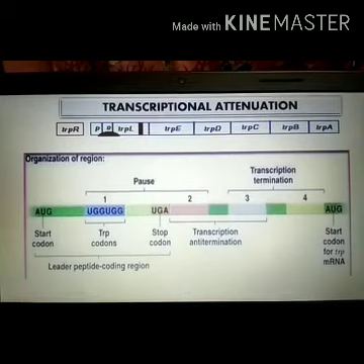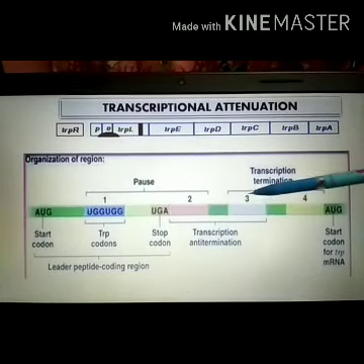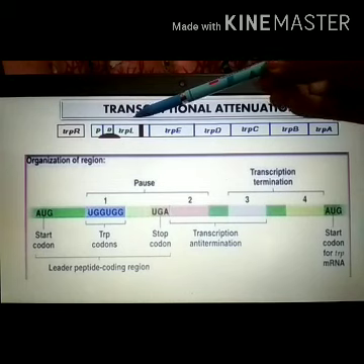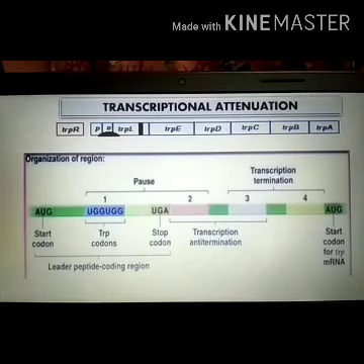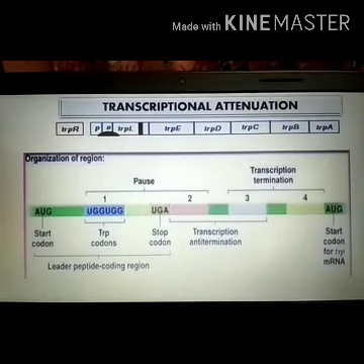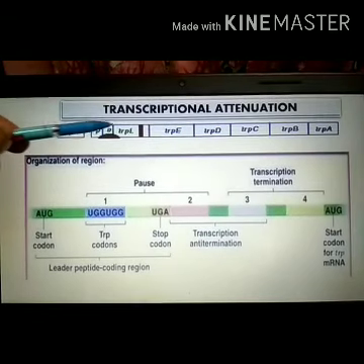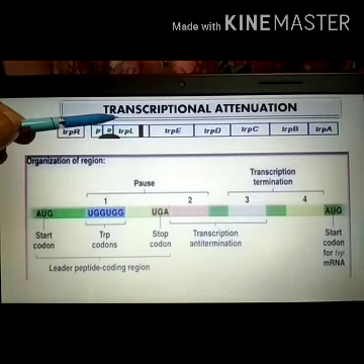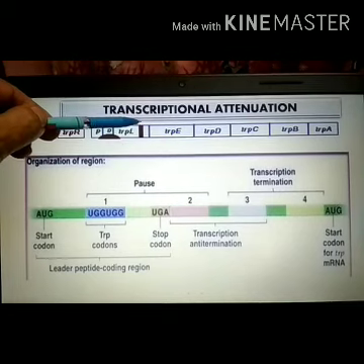Okay, so before starting the process, we will see what is the structure of this trpL. So trpL is the 130 nucleotide long leader transcript, the leader sequence on the operon. Okay, and this trpL sequence also contains attenuator sequences.